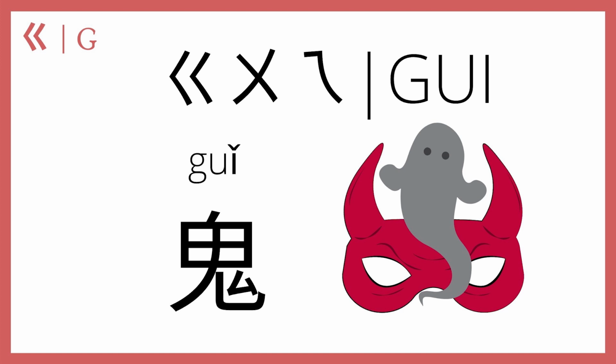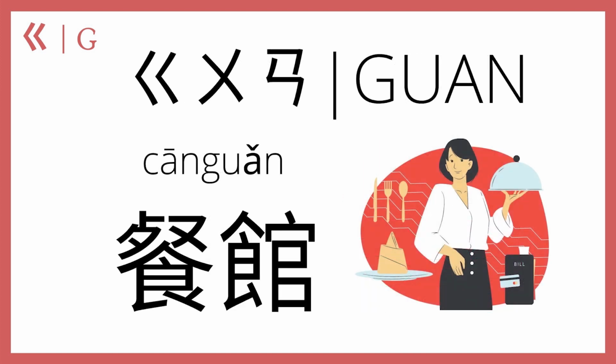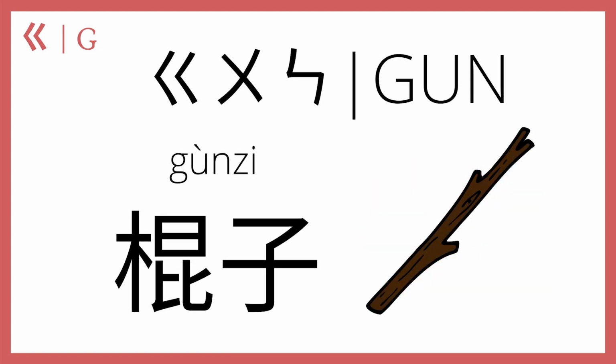Who knows? Okie dokie. Ge plus u plus an makes guan, as in 餐馆, restaurant. This is just one of the ways to say restaurant. Depending on what region of the Chinese-speaking world you are in, there are other ways, like 餐厅, 饭店, etc. But for now, just remember 餐馆, restaurant. There you go. Now, ge plus u plus en makes gun. In the fourth tone, we have 棍子, as in stick, 棍子.